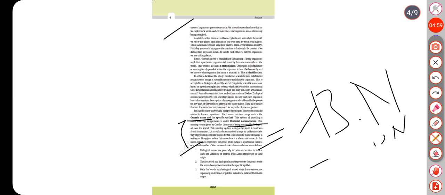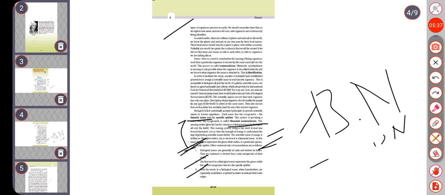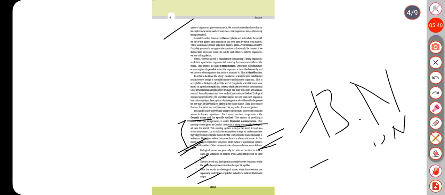Let us see how it is a binomial name. In this name, Mangifera represents the genus, while indica is a particular species or specific epithet. Other universal rules of nomenclature are as follows. 1. Biological names are generally in Latin and written in italics. They are Latinized or derived from Latin irrespective of their origin. 2. The first word in a biological name represents the genus, while the second component denotes the specific epithet. 3. Both the words in a biological name, when handwritten, are separately underlined, or printed in italics to indicate their Latin origin.